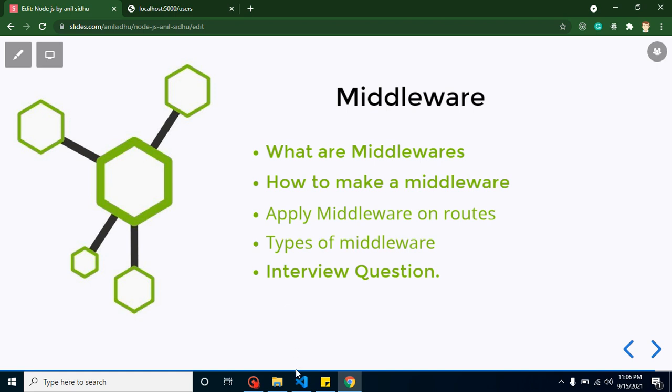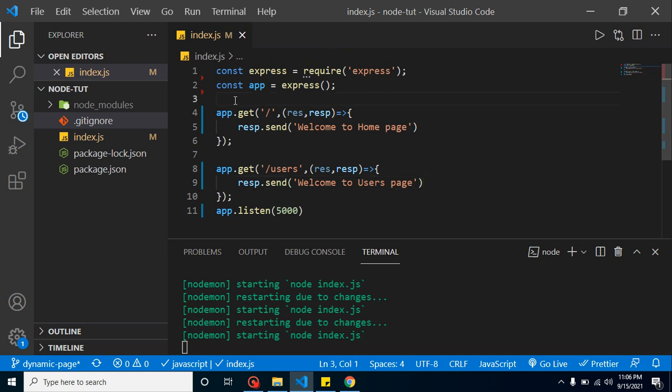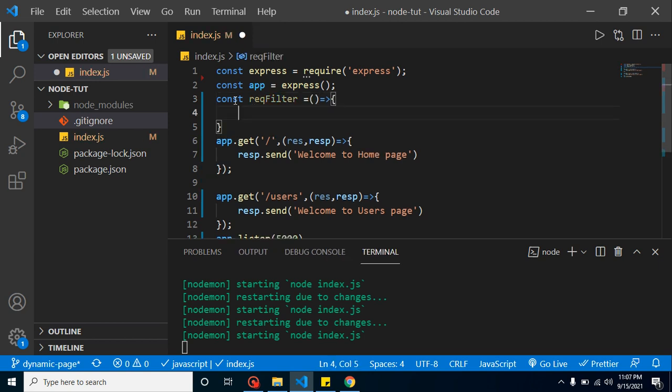So till now there is no middleware code. So now let's create a middleware. You can even create a separate file for middlewares if you have multiple middlewares, but that we will do in the next video, because there is one more video for advanced level of middlewares. So now let's take a const request filter as my middleware name, and inside middleware we have 3 parameters. First one is request, response, and last one is next. All right, so what is the use of next? I will tell you in a moment.